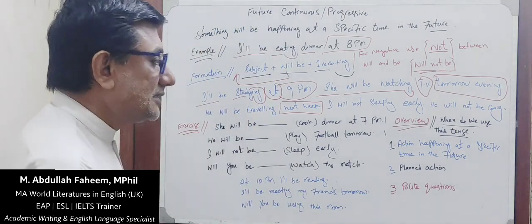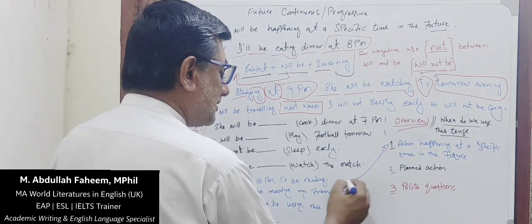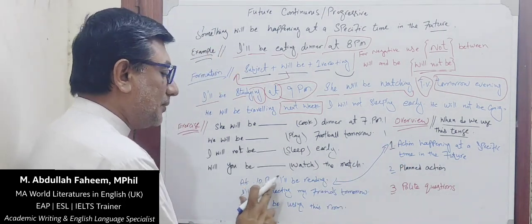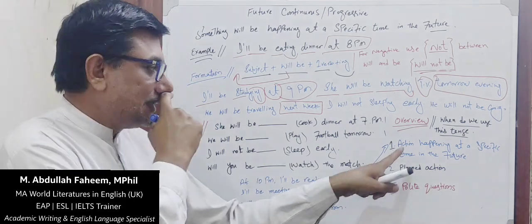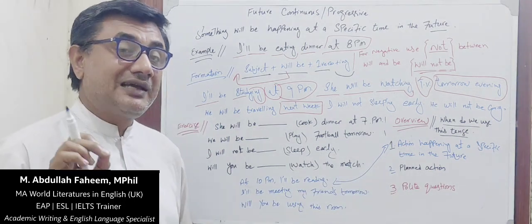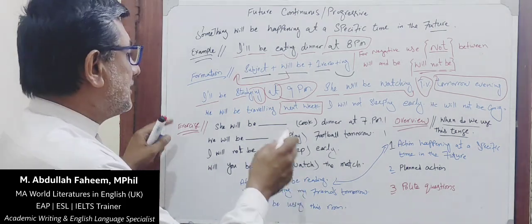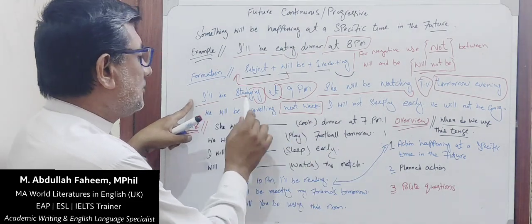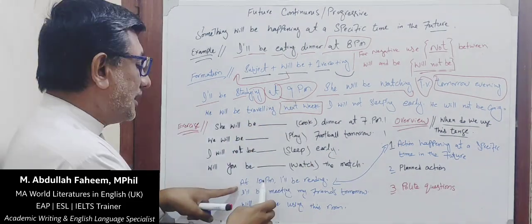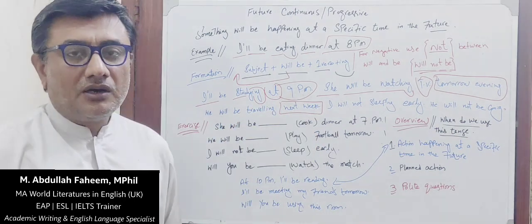अब हमें कैसे पता चलेगा? Let's see actions happening at a specific time। If you look at this sentence, at 10 p.m. I'll be reading, यानी 10 बजे मैं पढ़ रहा हूँगा। This is an indication that an action will be going on at a specific time in the future। So example sentences में this has a direct link with this one। I'll be studying at 9 p.m. Here I put the time in the beginning, here I put the time in the end। Both are correct forms of making sentence।